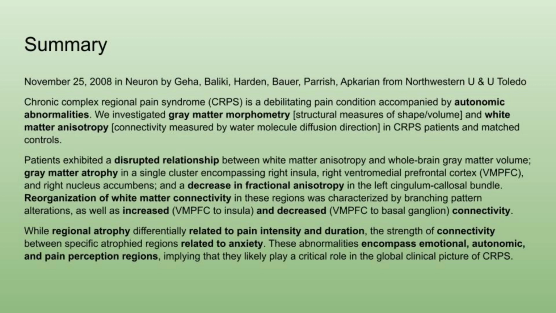While regional atrophy differentially related to pain intensity and duration, the strength of connectivity between specific atrophied regions related to anxiety. These abnormalities encompass emotional, autonomic, and pain perception regions, implying that they likely play a critical role in the global clinical picture of CRPS.